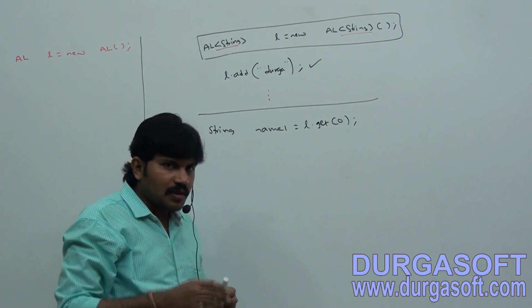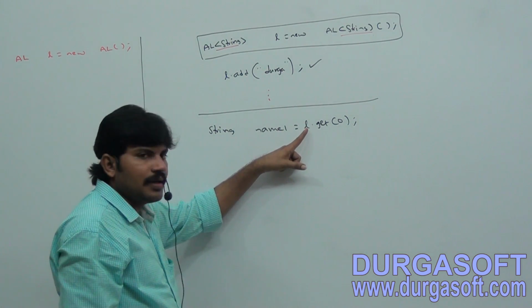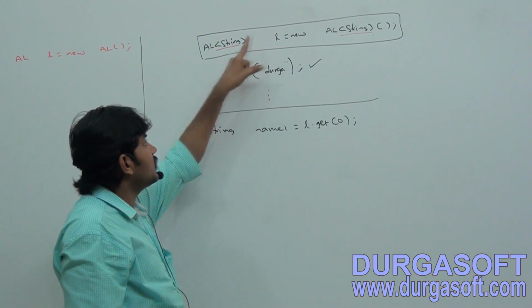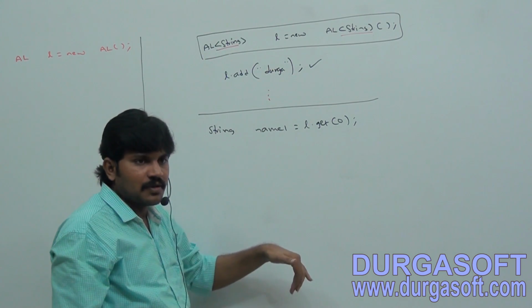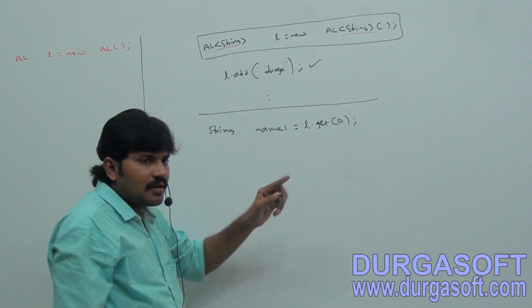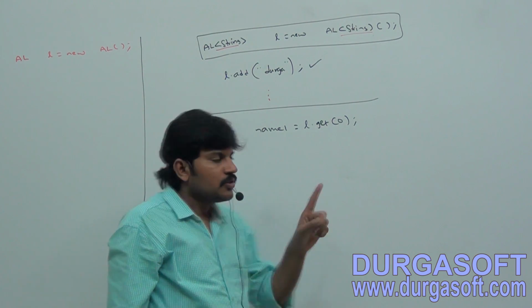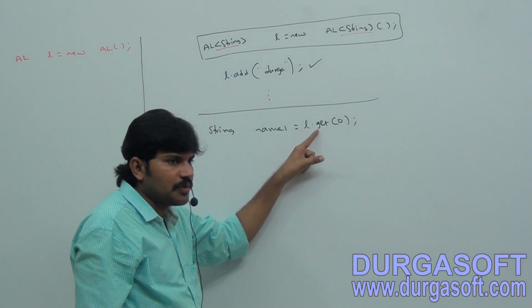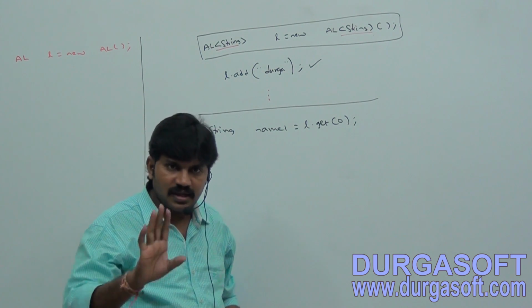Observe how the compiler is going to consider. L is what type? L is ArrayList of String type. ArrayList of String can hold which type of objects? Only String type. So l.get(0), the first element in that ArrayList of String, is always a String type. There is a guarantee.